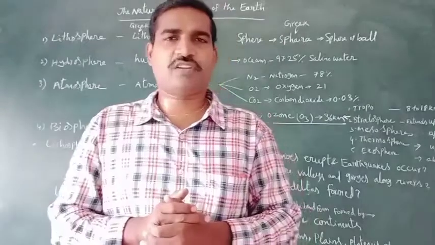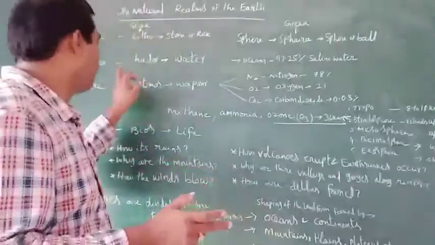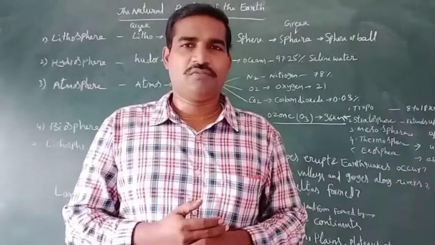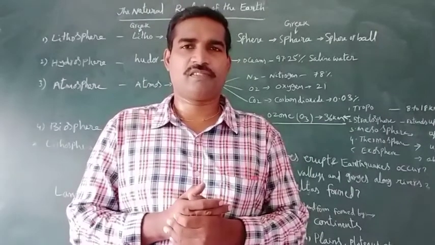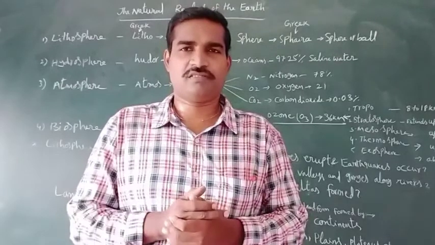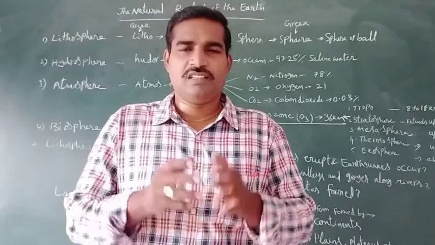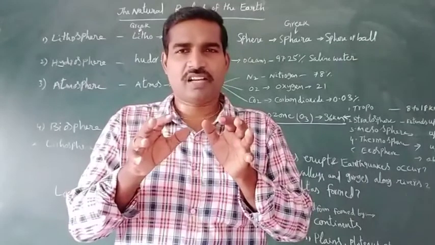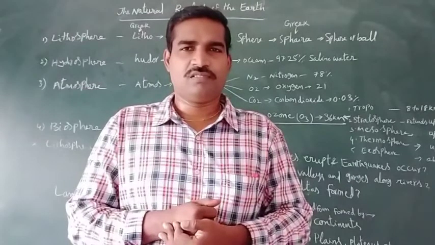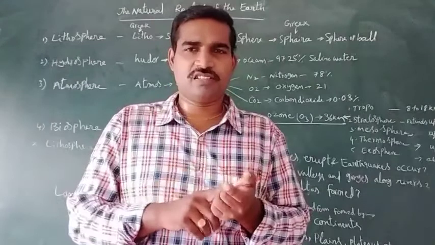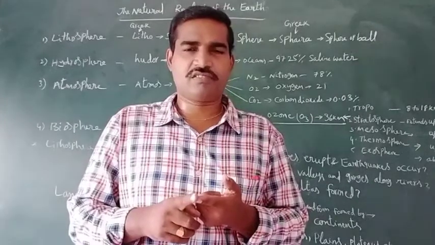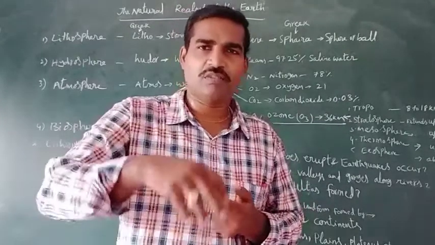And next one is hydrosphere. What is hydrosphere? Hydrosphere means all the different kinds of water bodies like oceans, seas, and other water bodies like rivers, lakes, ponds, including underground water.